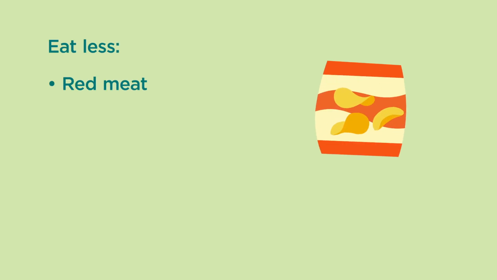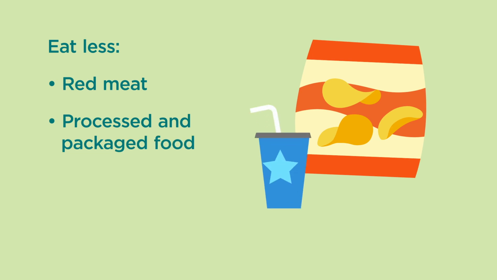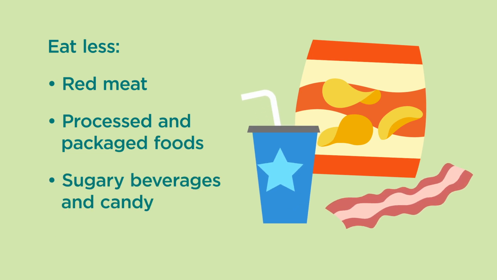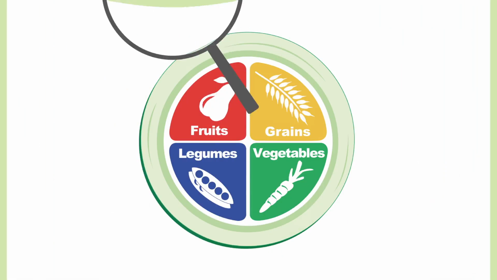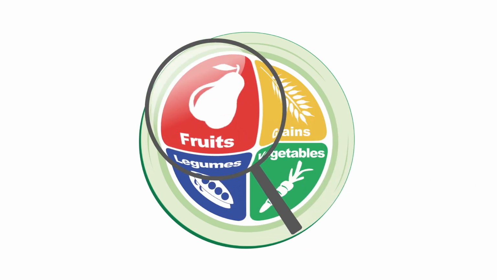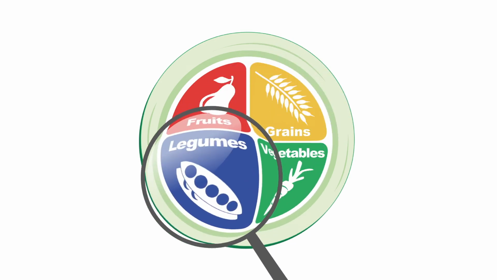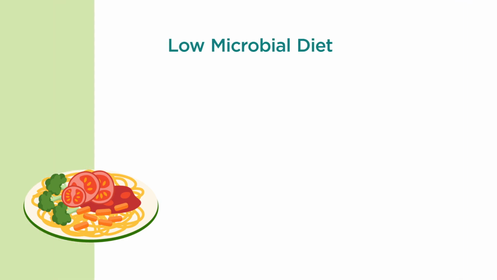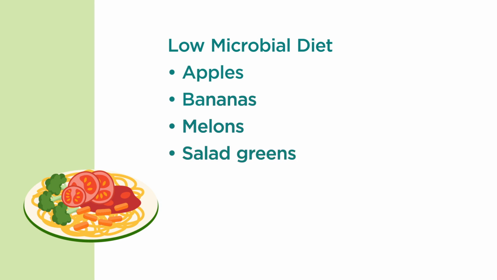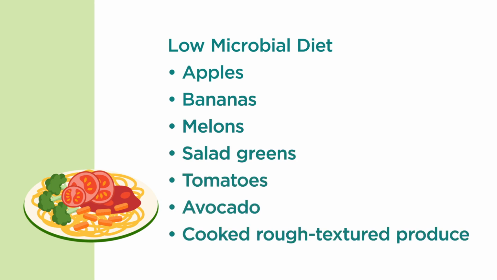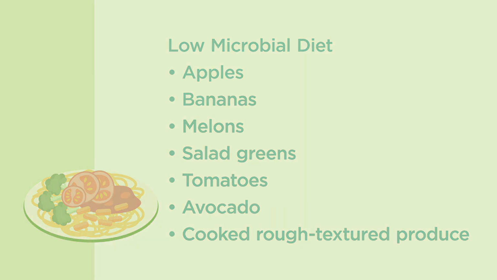Eat less red meats as well as processed and packaged foods, sugary beverages, and sodium, which is salt. Eat more vegetables, especially leafy greens, fruits, whole grains such as brown rice and quinoa, and lean protein such as beans or lentils. If you're on a low microbial diet, you can still eat most well-washed fruits and vegetables, including apples, bananas, melon, salad greens, tomatoes, avocado, and cooked rough-textured produce like berries and broccoli.